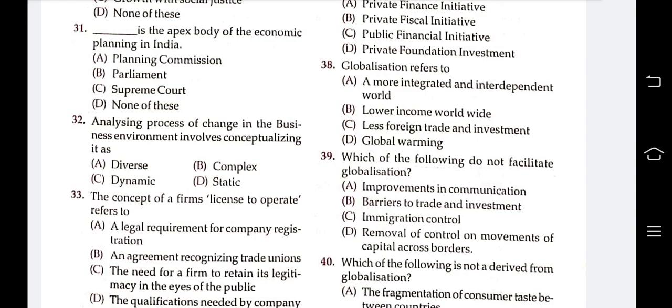Which of the following does not facilitate globalization? Improvement in communication, barriers to trade and investment, immigration control, removal of controls on movement of capital across borders. Answer is barriers to trade and investment. Option B does not facilitate globalization.